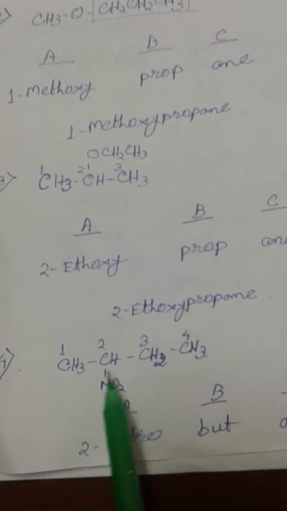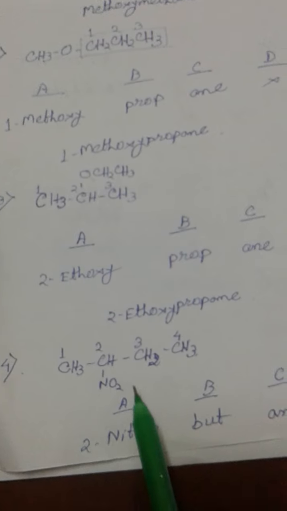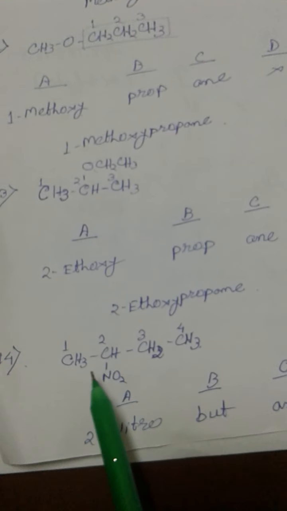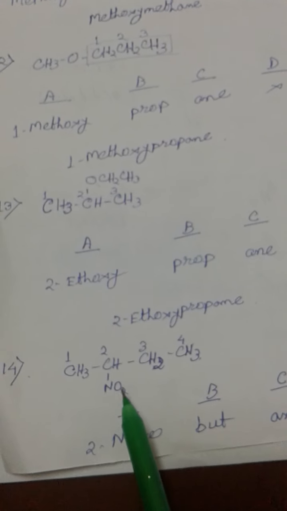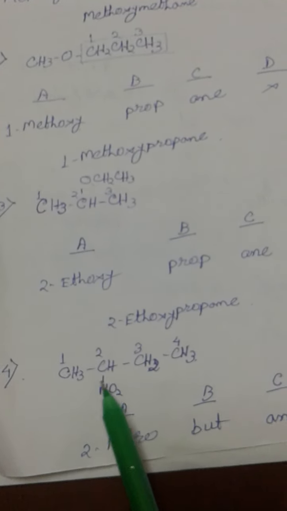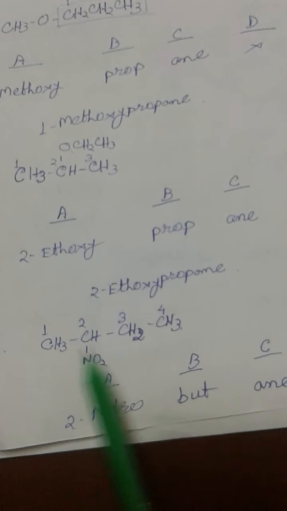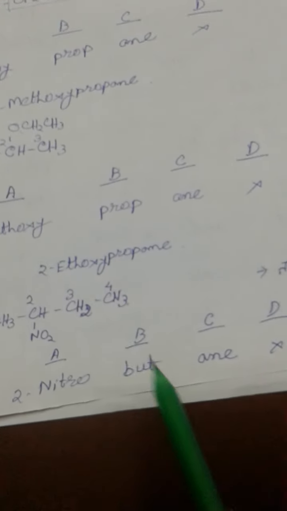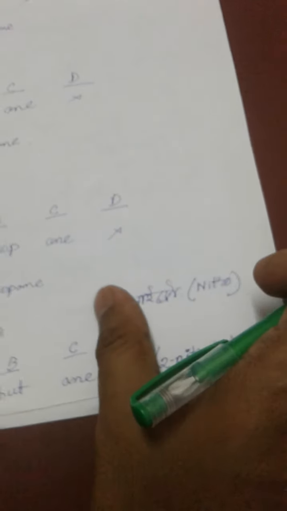The next functional group is nitro, and it also has no suffix name, it has only a prefix name, so in the IUPAC name I consider it as a side chain, so it is 2 nitro, and 4 carbons are present in the main chain, so it is but, and carbon single bond is present, so it is ane, so 2 nitro butane is the full name of the molecule.